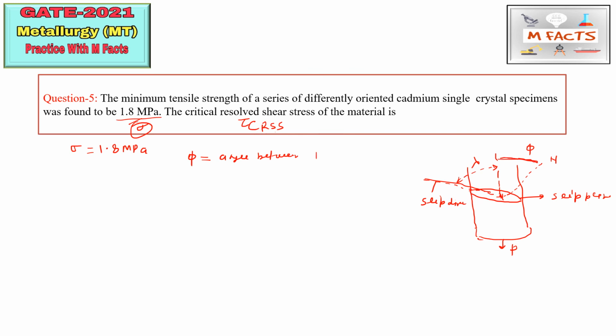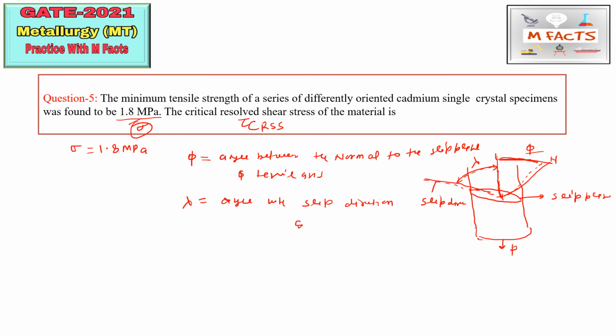So phi is the angle between the normal, this n is for normal to the slip plane, and the tensile axis. This is the tensile axis and this is the normal to the plane. The angle between these two is phi, and lambda is the angle which the slip direction makes with the tensile axis.